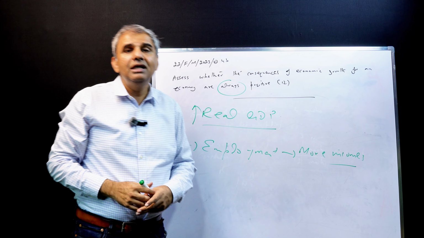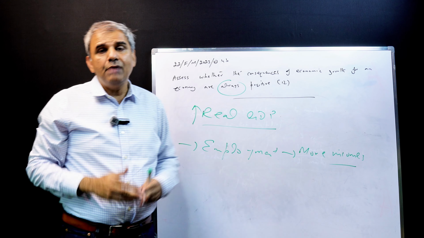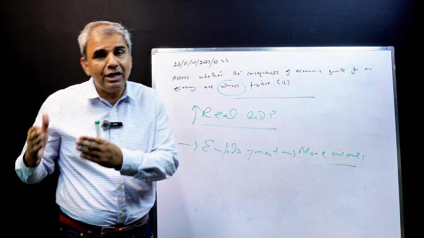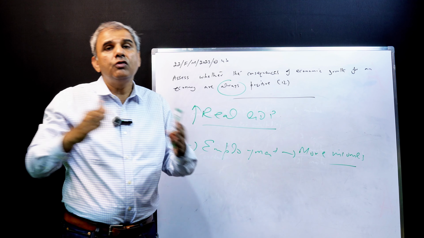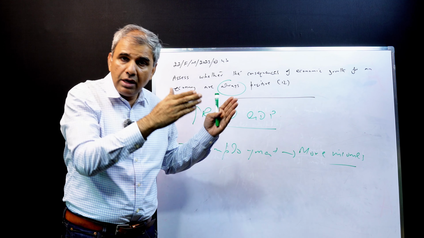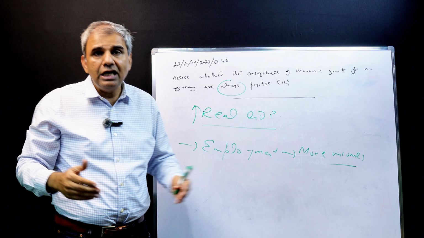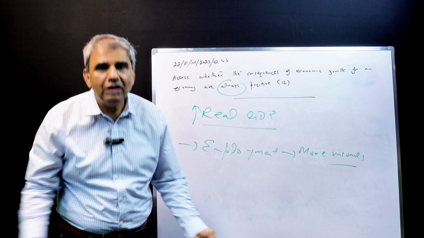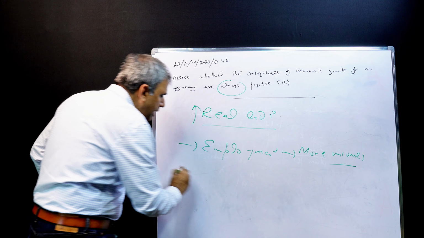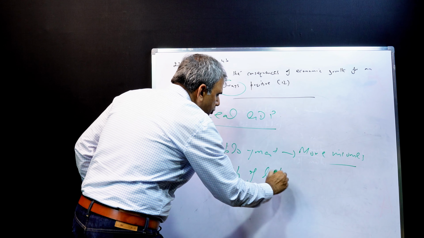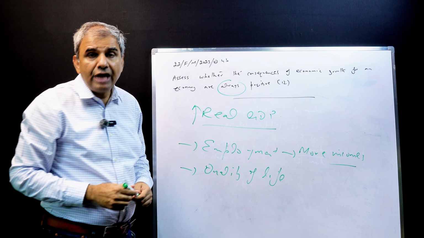And more income would mean they will have more affordability. With more affordability, they could afford better food, better education for their kids, better clothing, and more houses with better sanitation and better ventilation. So overall, the quality of life will improve. A very important benefit of economic growth is improvement in quality of life. That is standard of living.